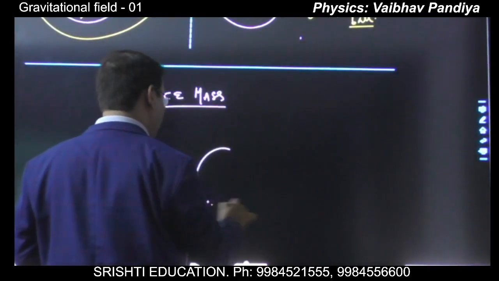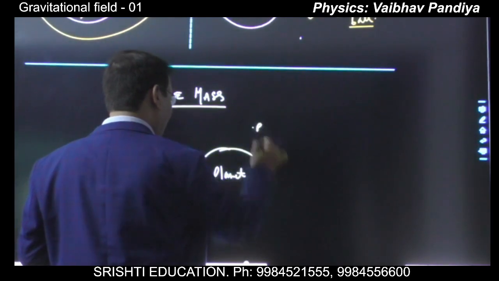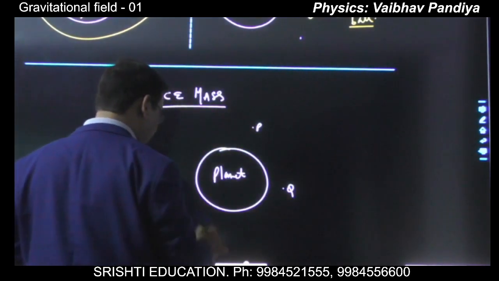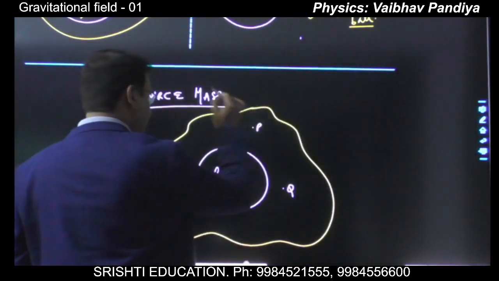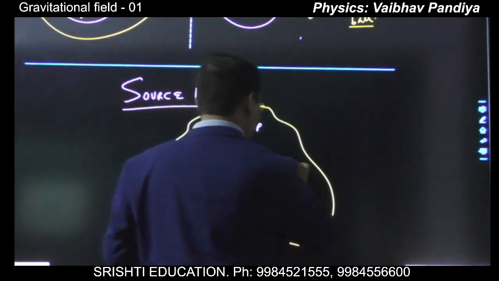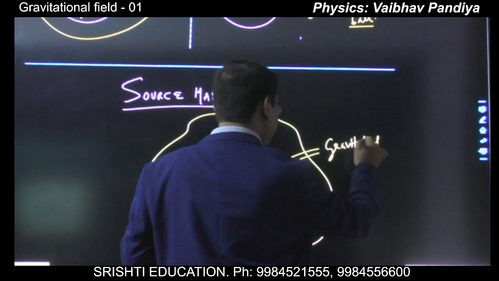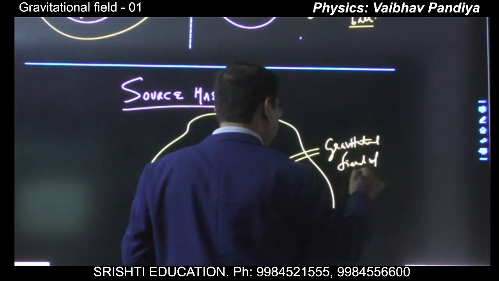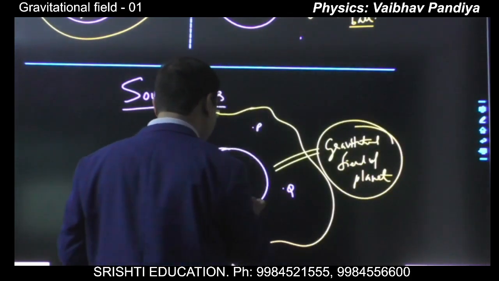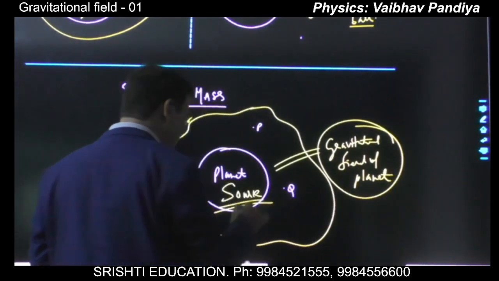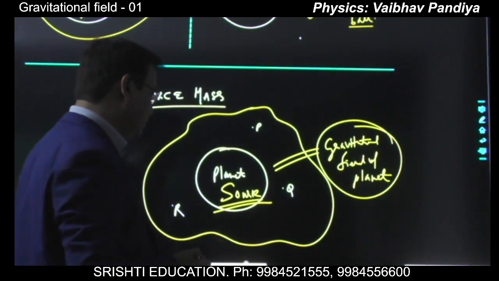Suppose you have a planet, and at a point P or at a point Q or at a point R, you are finding the gravitational field of the planet. Of course, the planet would be creating the gravitational field around itself. So basically you are finding the gravitational field of the planet, and in this case, what is the source mass? The source mass is the planet, yes or no? Because it is the planet which is responsible for this field which you want to calculate.